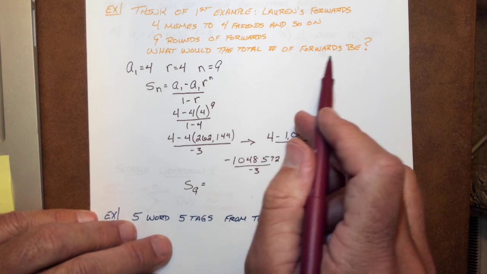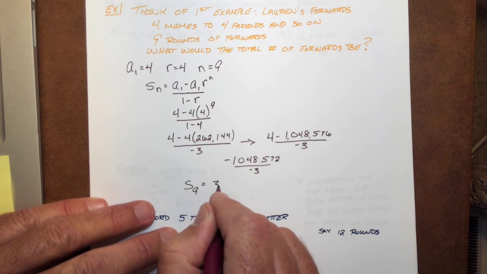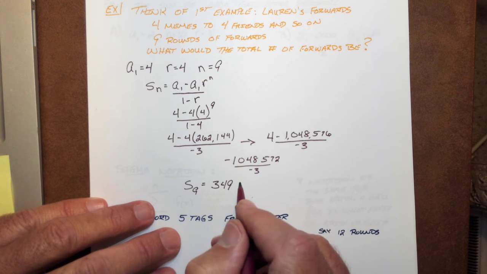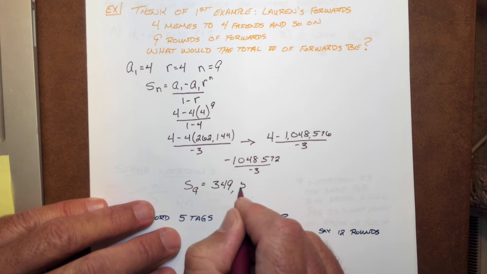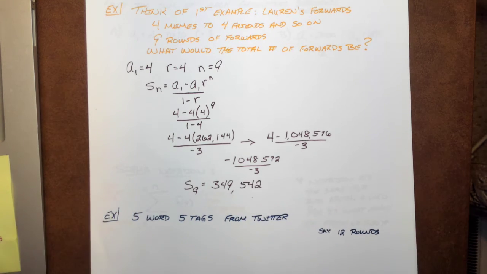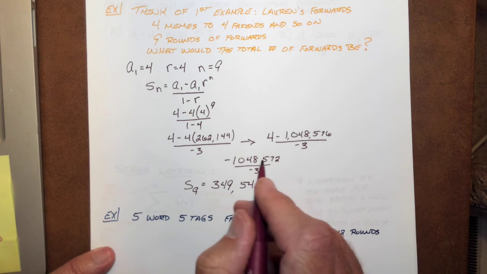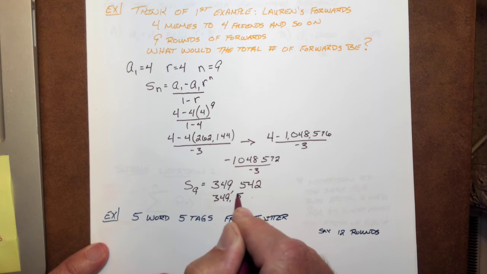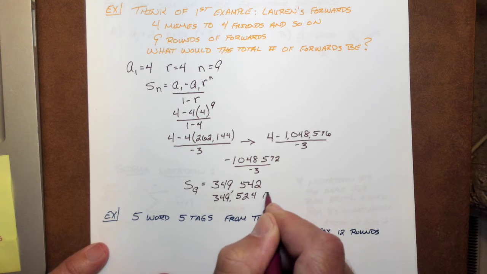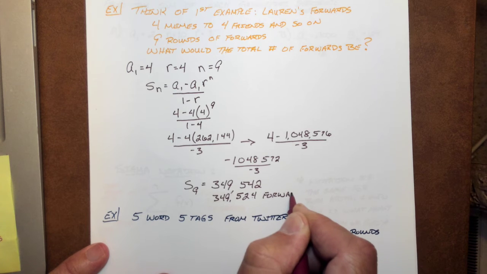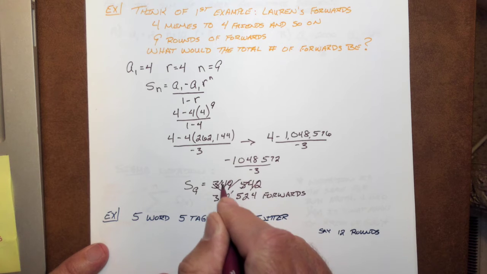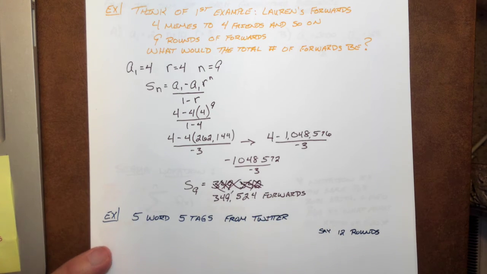And again, we're figuring out the number of forwards now, not the number of people involved, because remember, each person's doing 4 of those things. Oh, check that. No, I did that wrong. Sorry. 524 forwards. My bad. 524 forwards would take place.